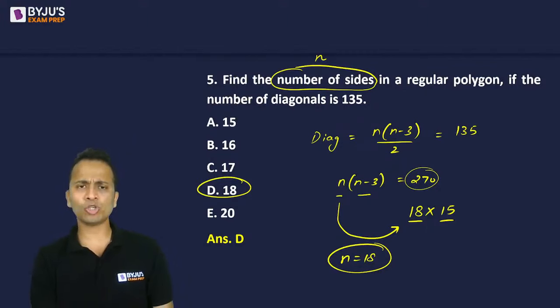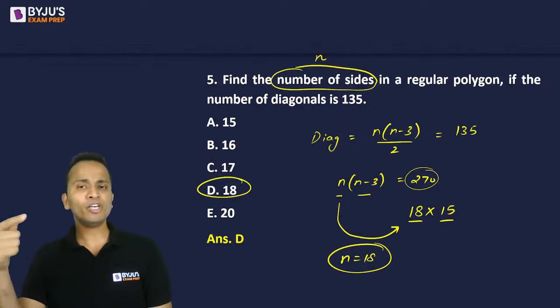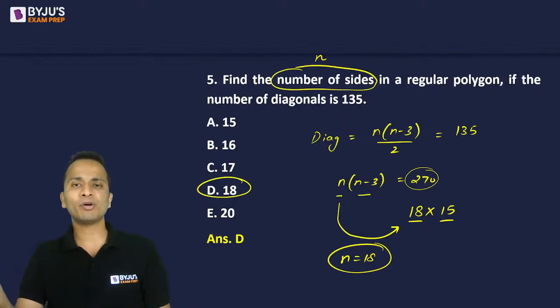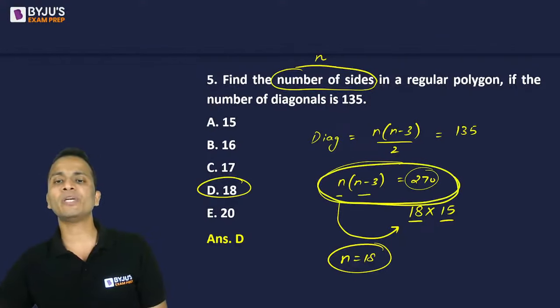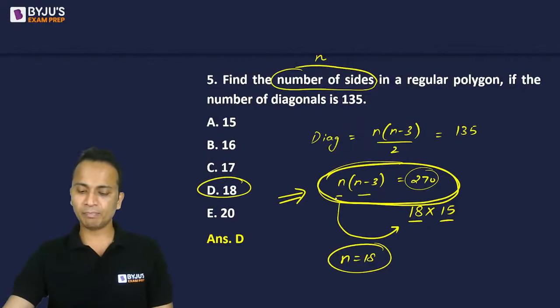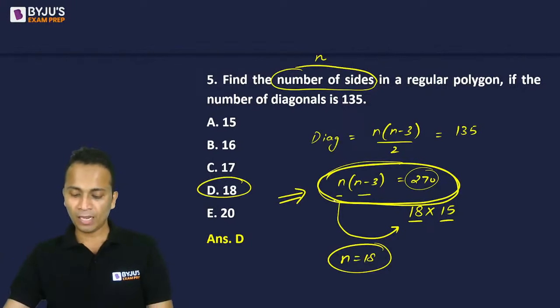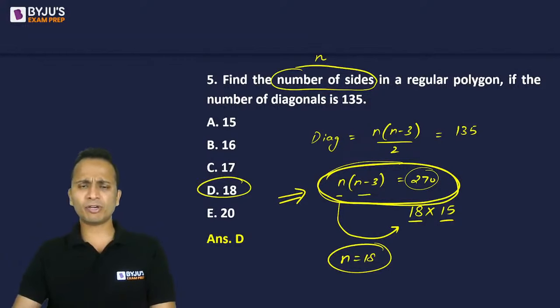Akash, we can use options, but what will be the problem in using options? For every option, we'll have to calculate the number of diagonals. At this point, when the equation has been formed, you can use options, but not at the beginning of this question. Akash, every year around 70-80,000 students take the MHCT examination. Yes, definitely the number of takers is more than 60,000 every year.